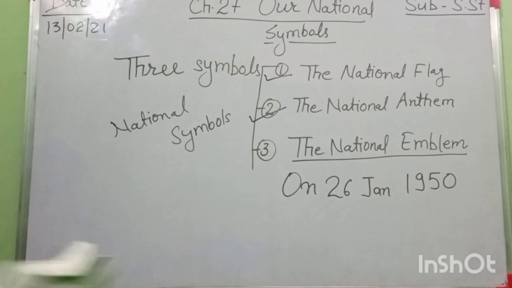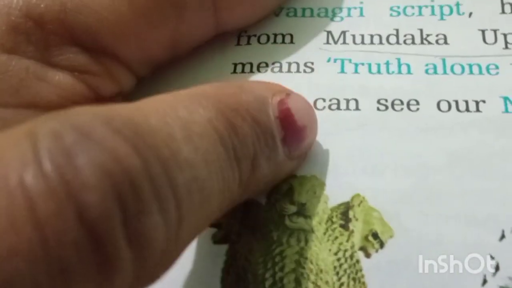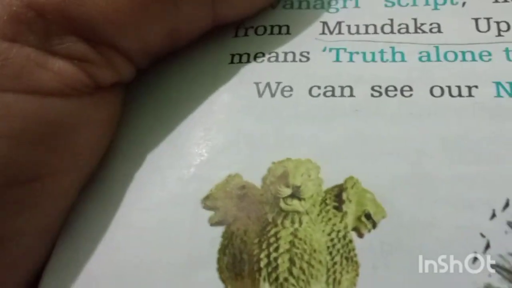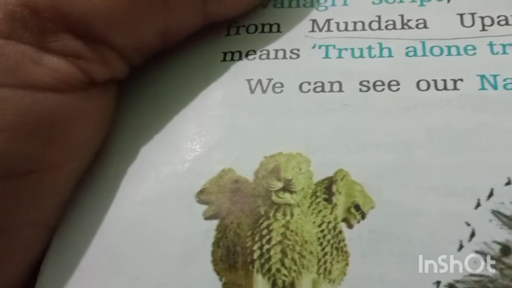This is the picture of our national emblem. Look here, everyone. This national emblem consists of four lions standing back to back.